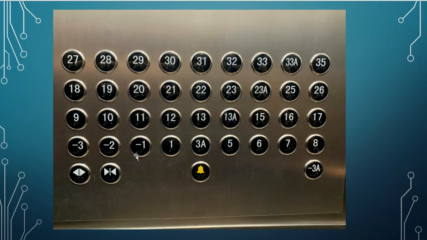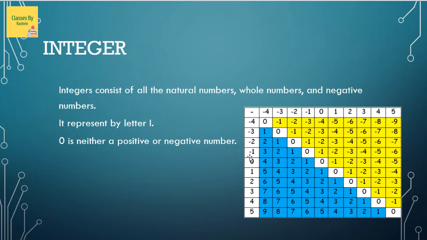So when it is less than 0, we consider it a negative number. And when negative numbers come together with natural numbers and whole numbers, we call them integers.